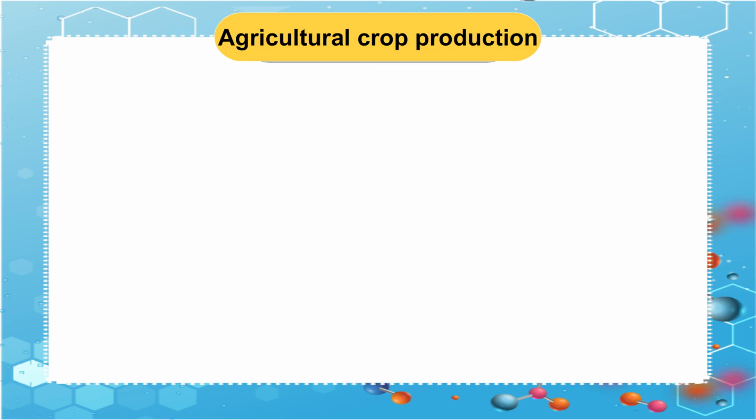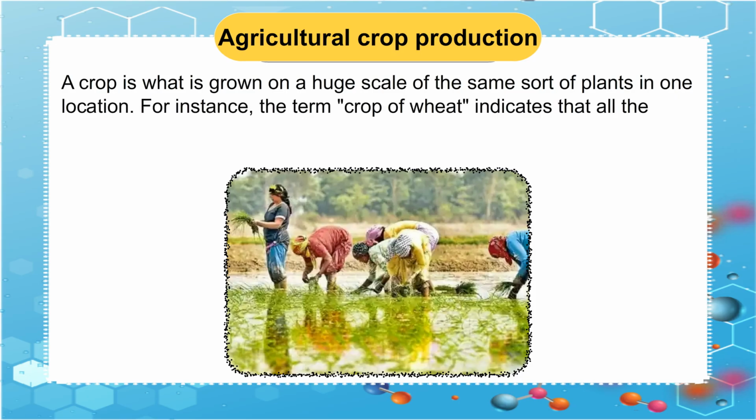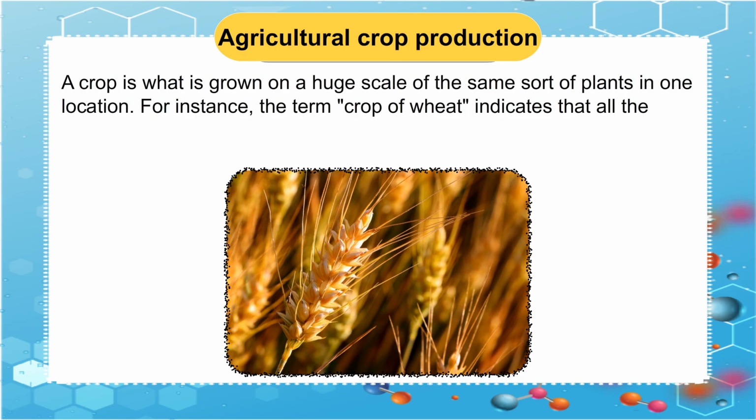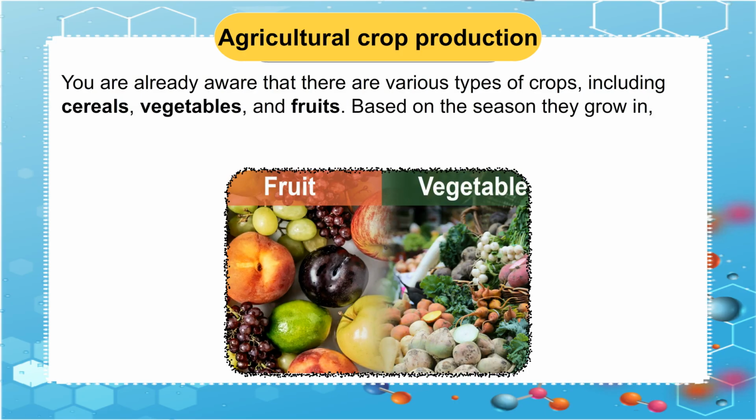Agricultural crop production. A crop is what is grown on a huge scale of the same sort of plants in one location. For instance, the term crop of wheat indicates that all the plants cultivated in a field are wheat. You are already aware that there are various types of crops, including cereals, vegetables, and fruits. Based on the season they grow in, these can be categorized.